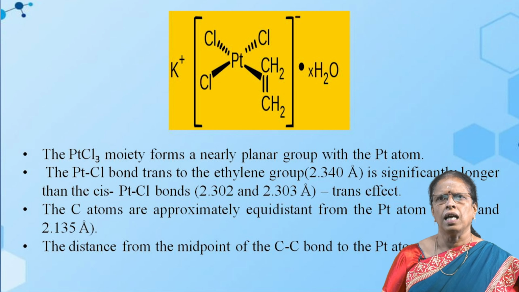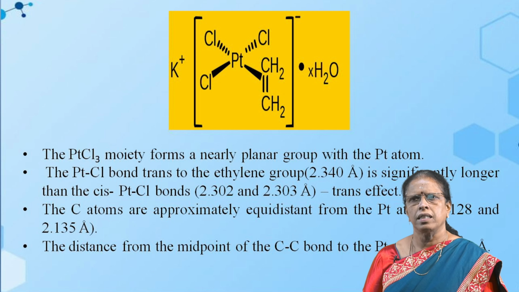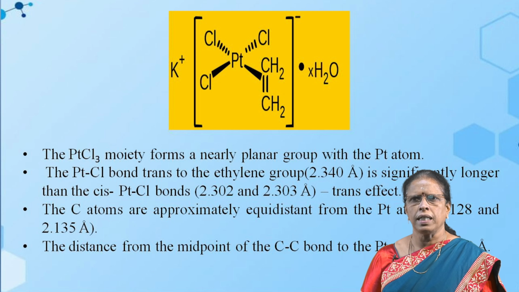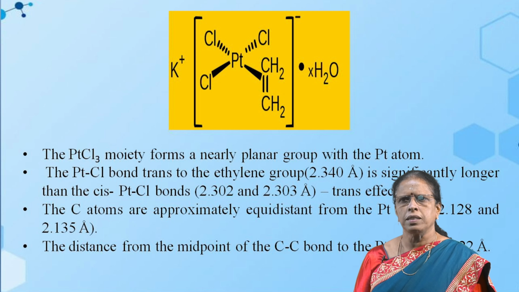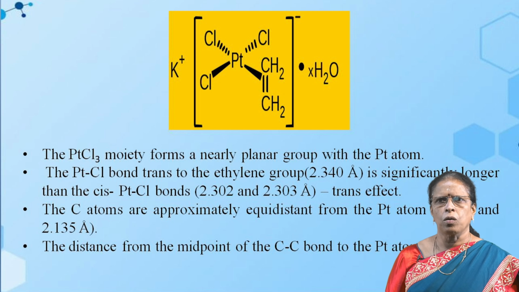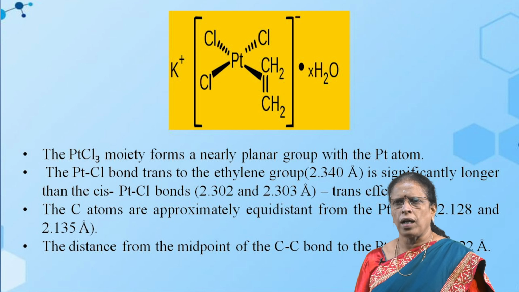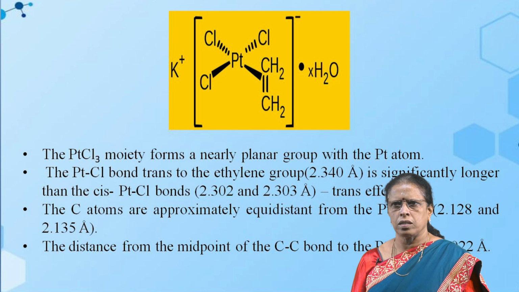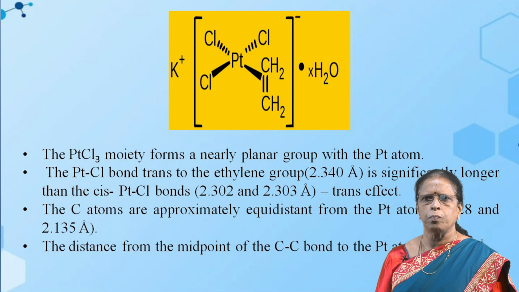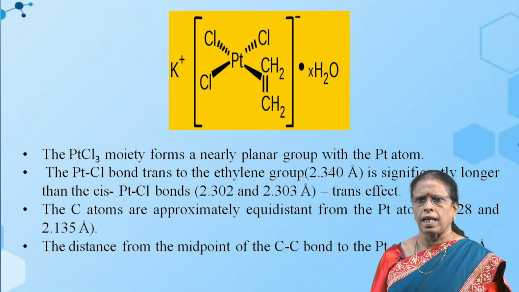See the structure, K+ [PtCl3(CH2=CH2)]−·xH2O. Here the PtCl3 moiety forms a nearly planar group with the platinum atom. The platinum-chlorine bond trans to the ethylene group has a bond distance of 2.340 Å, which is significantly longer than the cis platinum-Cl bonds. That is due to the trans effect.